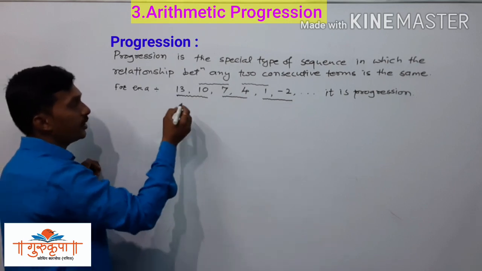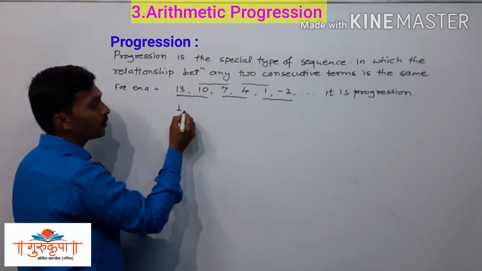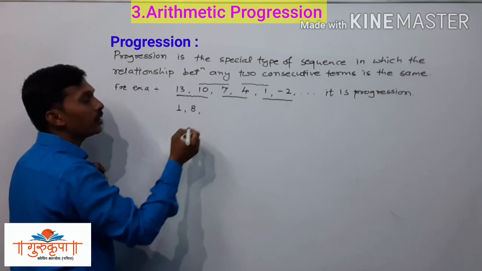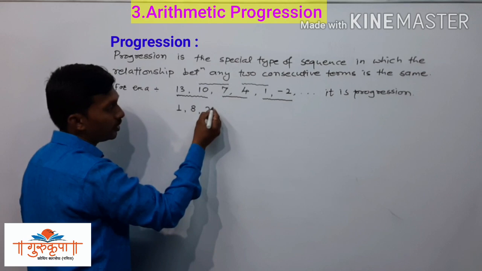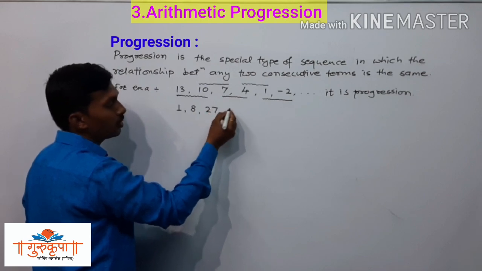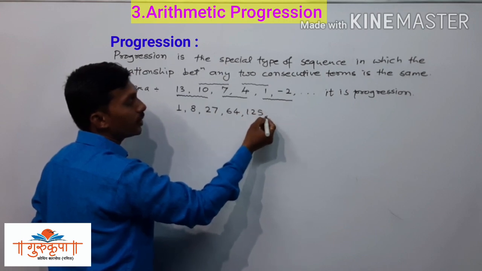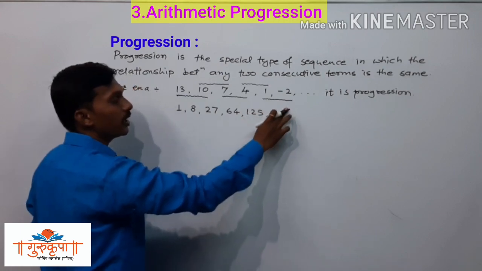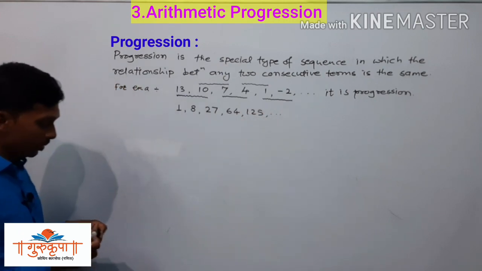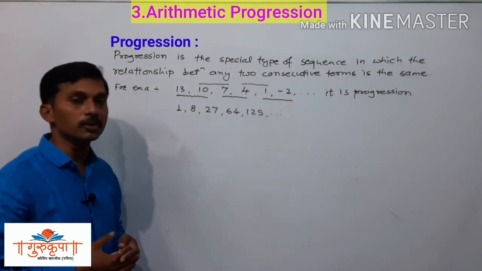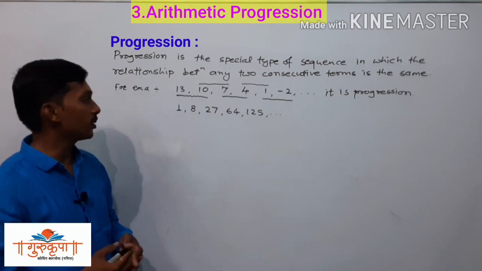Now suppose I write here 1, 8, 27, 64, 125 and so on. Now we have to check whether it is a progression or not.